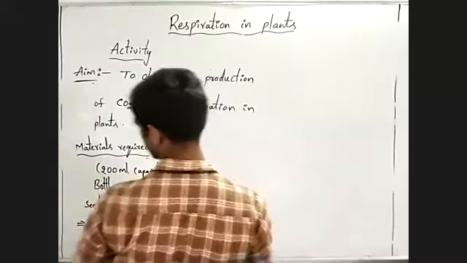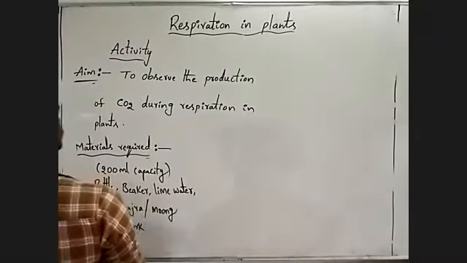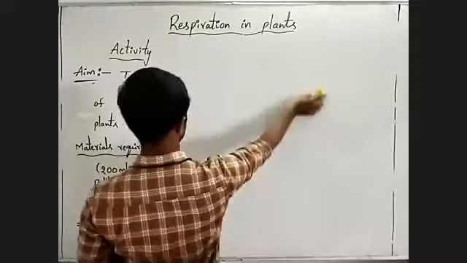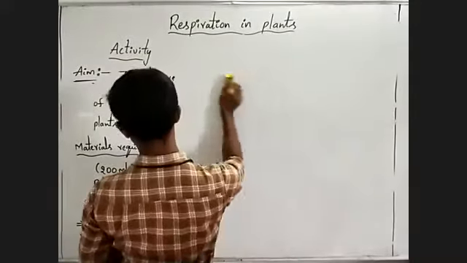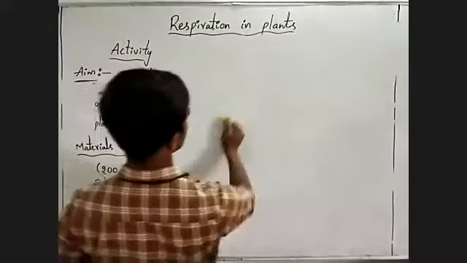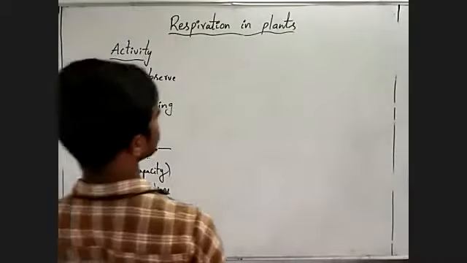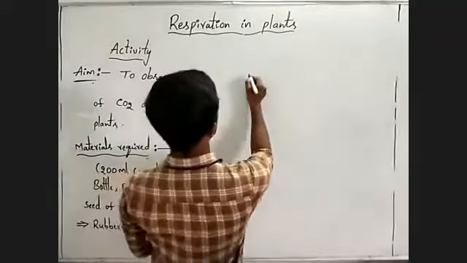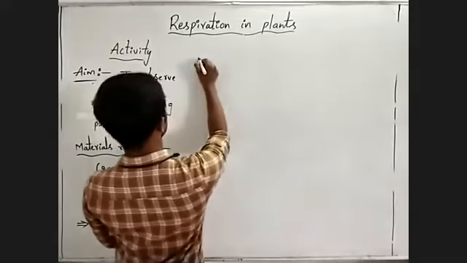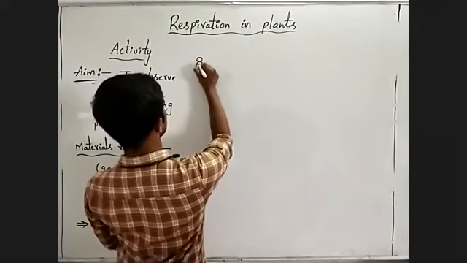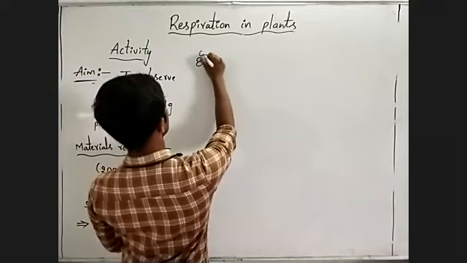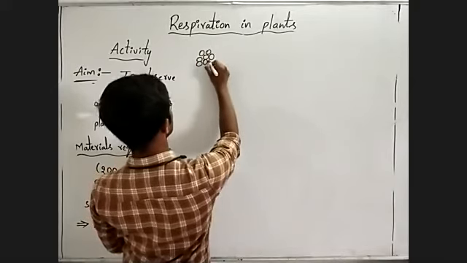Now you have to perform the activity procedure. First, you have to take seeds of the bajra or moong.